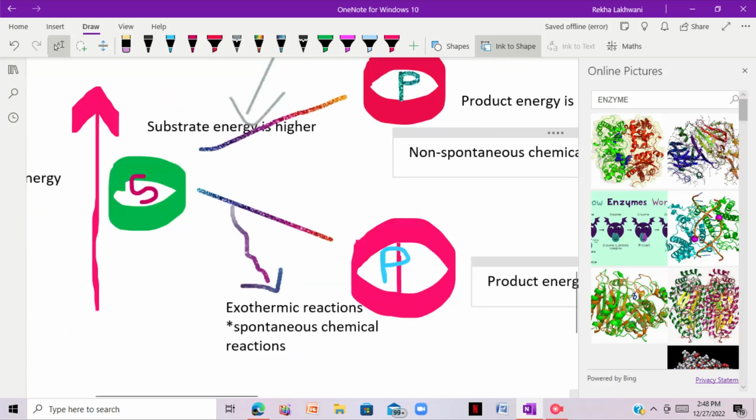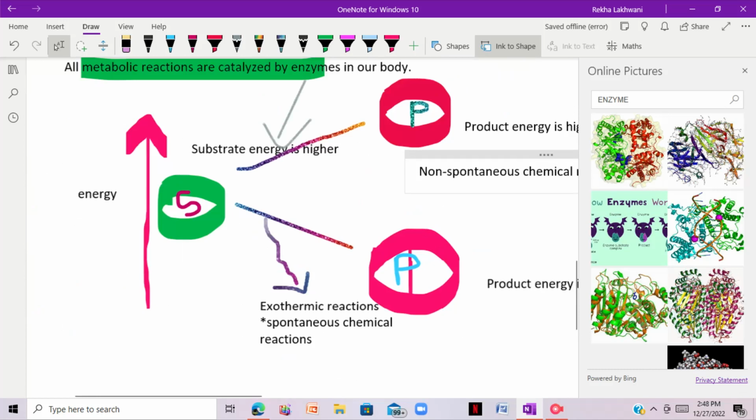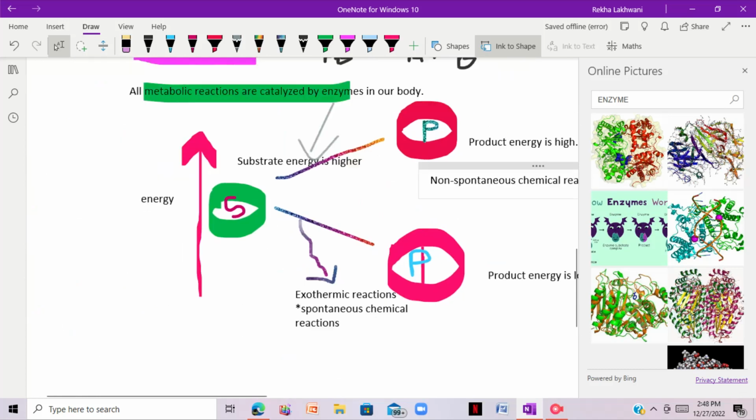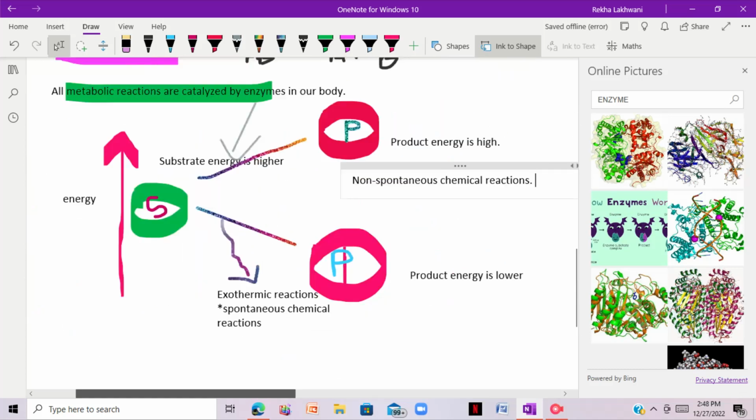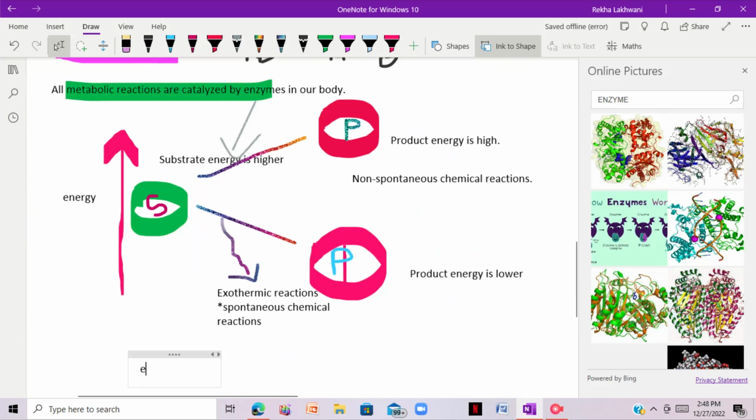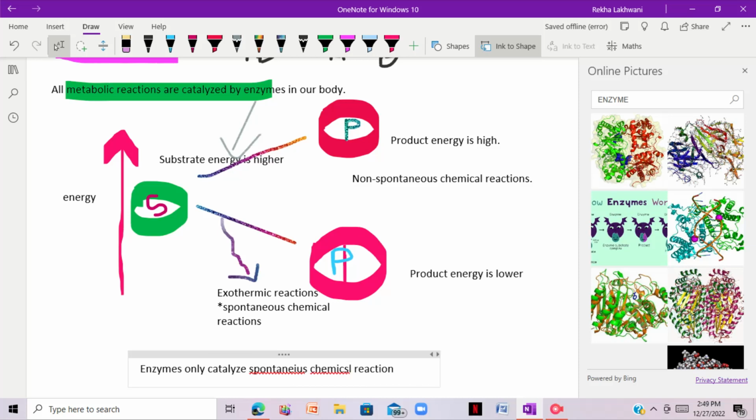Now I hope this graph is clear to you. Now let's look at the other properties. Basically, enzymes never change the equilibrium of a reaction. What does that mean now?